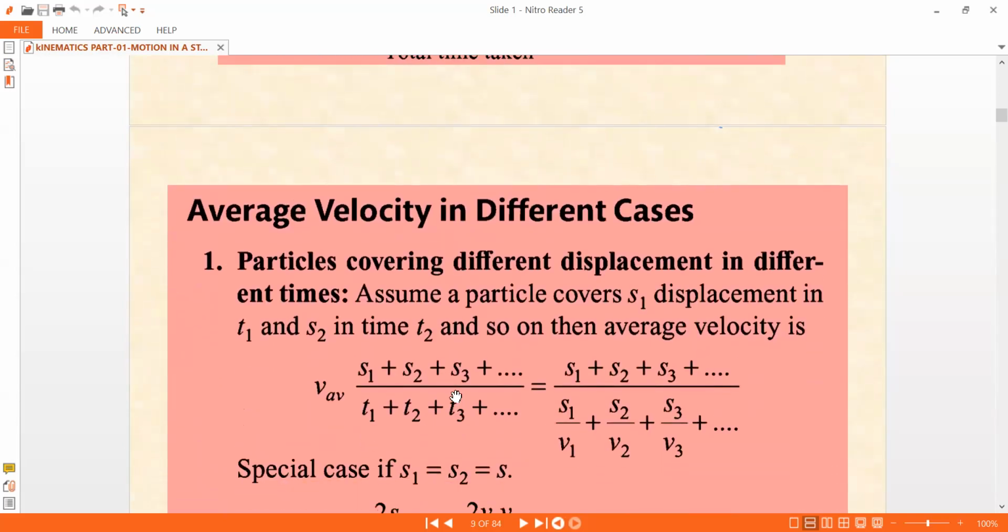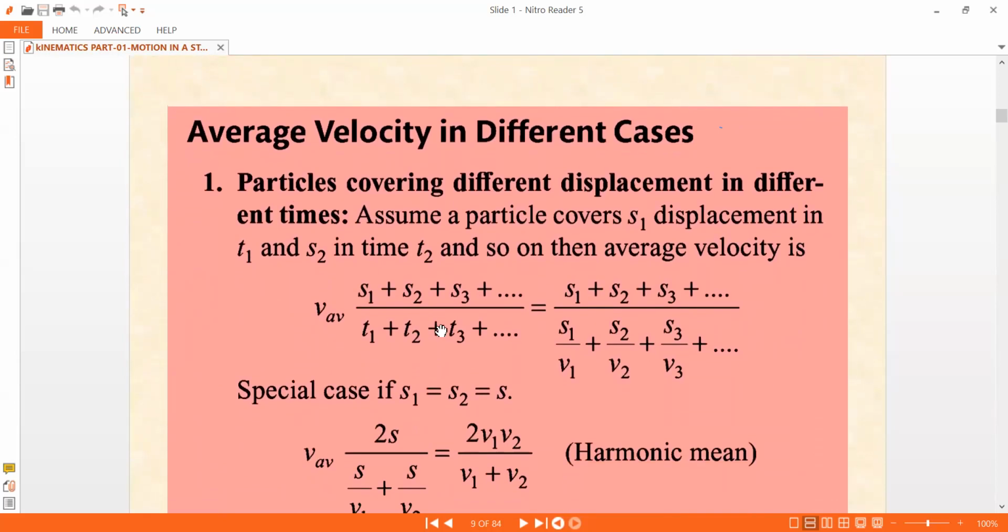The next one is average velocity in different cases, which is the problem we'll solve. We'll solve one question of this kind, and we'll stop the video at this point. It is like a problem solving session. I'll ensure that you'll all understand.